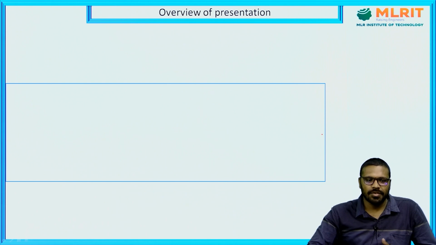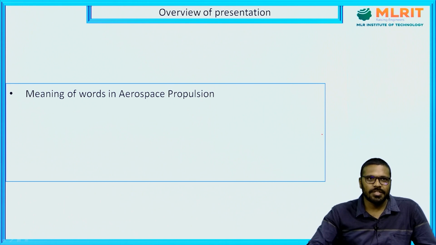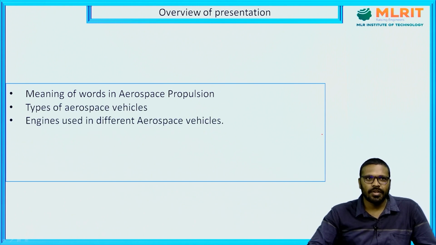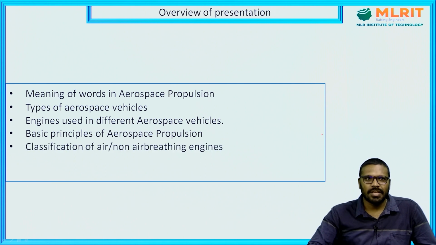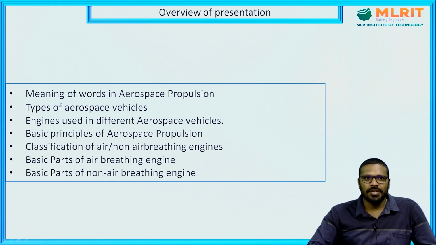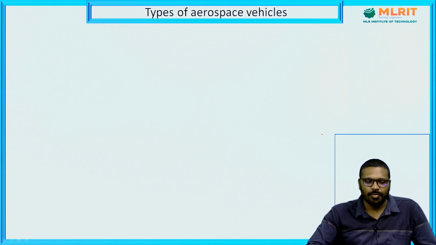Before starting the presentation, let us go with the overview of today's presentation. So, the first topic is meaning of words in aerospace propulsion. Next, types of aerospace vehicles, engines used in different aerospace vehicles, basic principle of aerospace propulsion, classification of air and non-air breathing engines, basic parts of air breathing engine and basic parts of non-air breathing engines. So, these are the topics which we are going to discuss today. So, let us start with the topic.